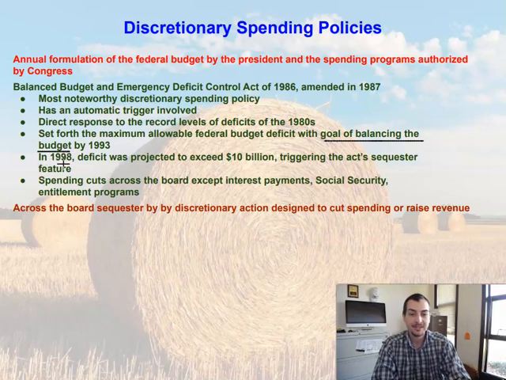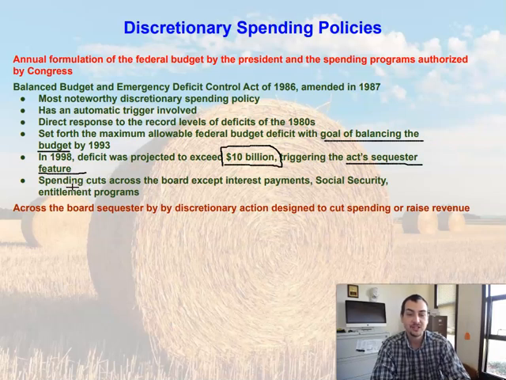So in 1998, the deficit was actually projected to exceed $10 billion. We were expected to have a $10 billion budget deficit, and this actually triggered the Act's sequester feature. Another aspect about this particular policy, the Balanced Budget and Emergency Deficit Control Act of 1986, is that it actually cut spending across the board, with the exception of interest payments, Social Security, and entitlement programs.